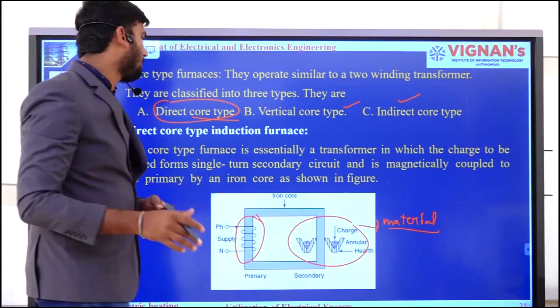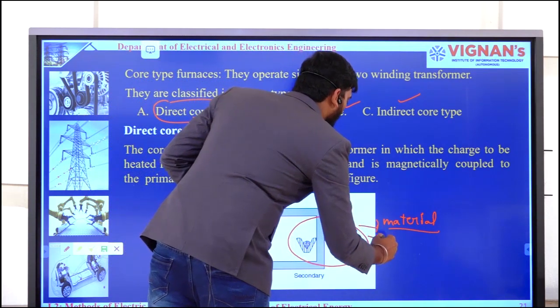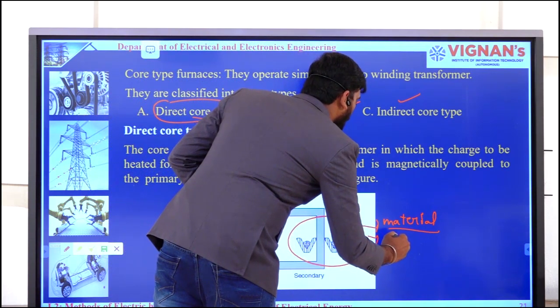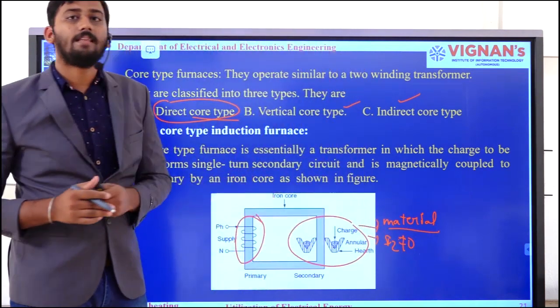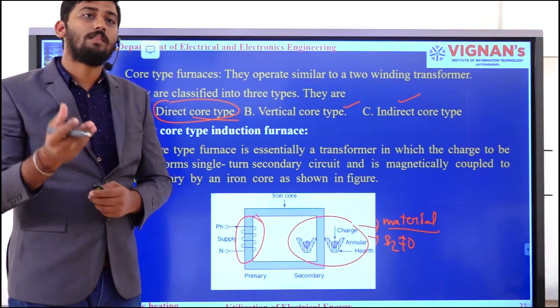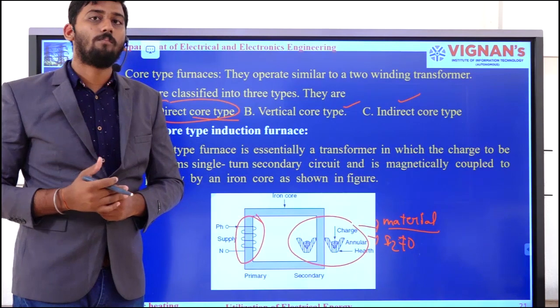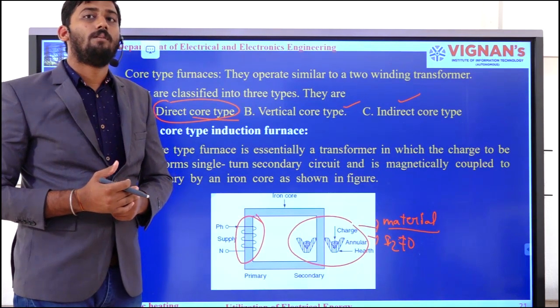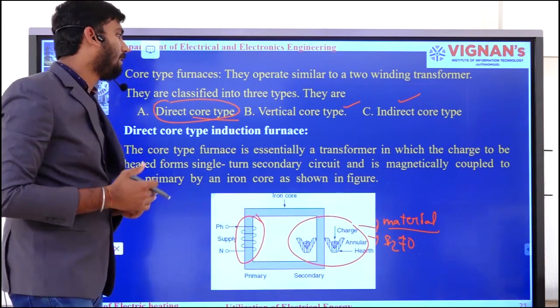One more thing here: the secondary winding current I2 will not be equal to 0 only if there is material present in that annular hearth. If I remove the charge from the annular hearth, it becomes open circuited. We'll see the operation in detail in our next slide.